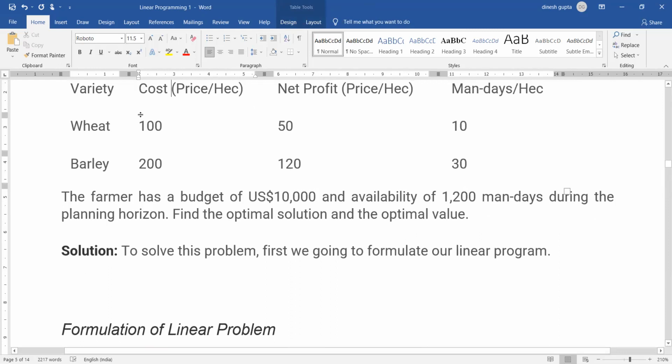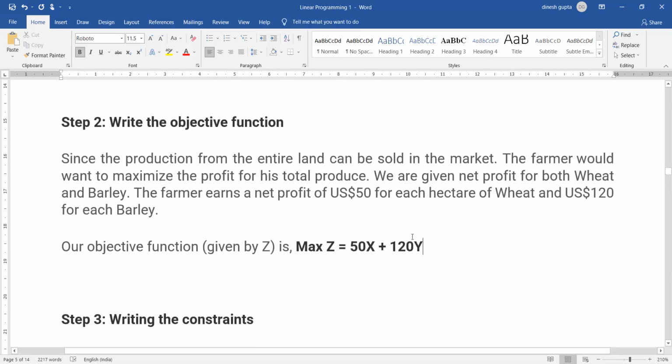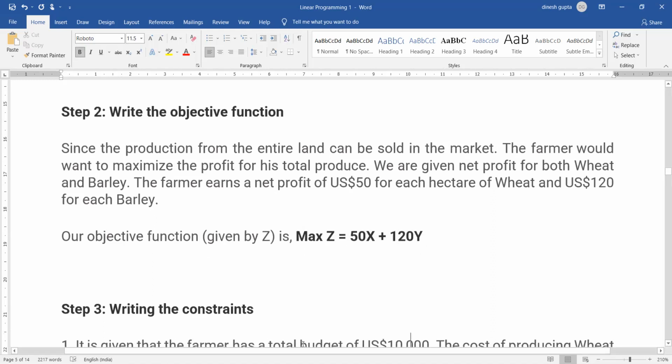Just see. If I take x hectares for producing wheat, then the profit I am going to get is 50, that means 50x. And how much profit will I get from barley? That is 120y. So the objective function is 50x plus 120y. So we need to maximize z, and z is equal to 50x plus 120y.